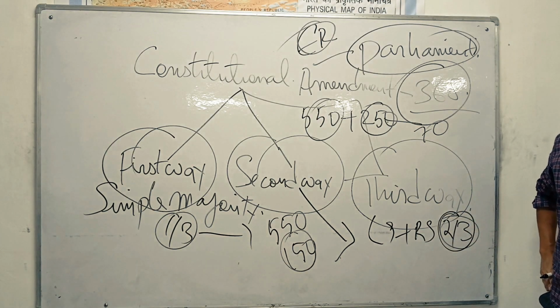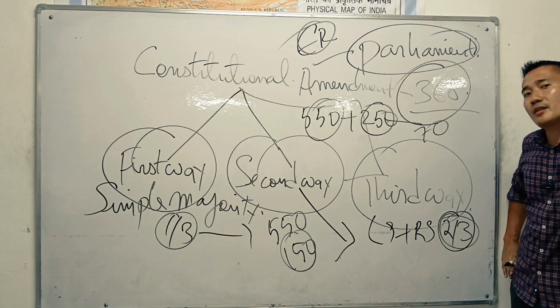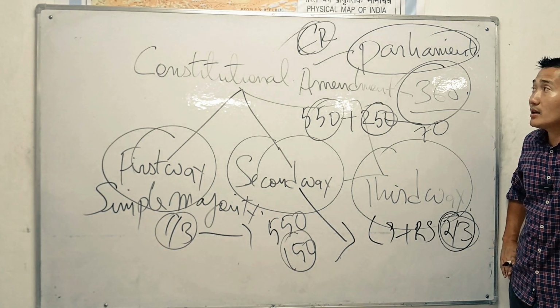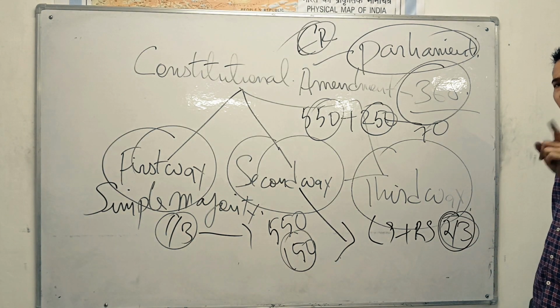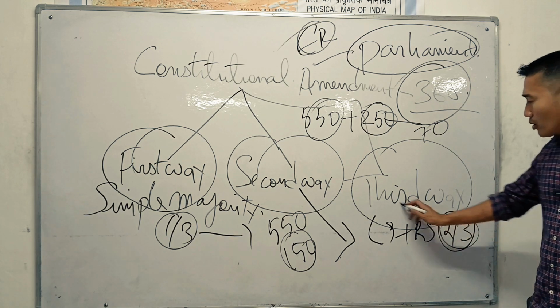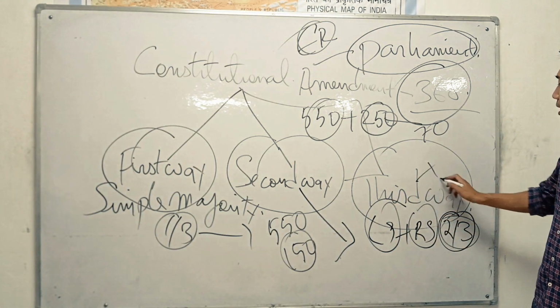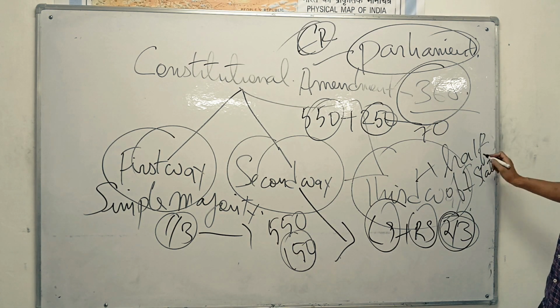So it is very hard to change the second part. The best example is fundamental rights. So it is the second toughest way. And thirdly, the third and the hardest way to change the constitution is we need the support of a two-thirds majority in both the Lok Sabha and Rajya Sabha, plus half of the Indian states.